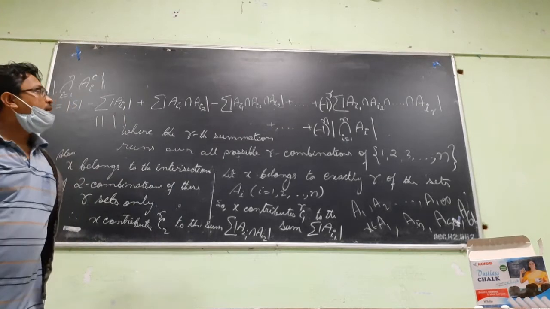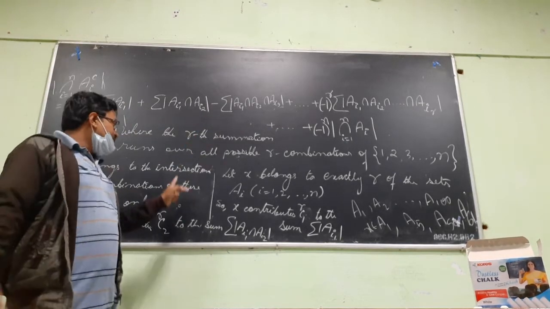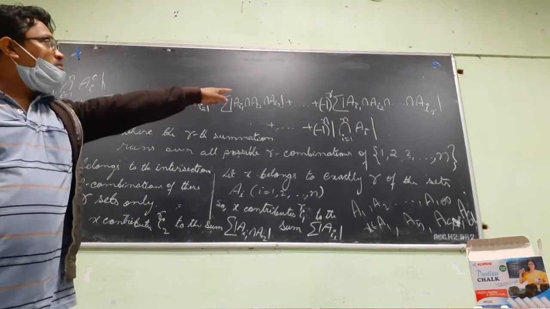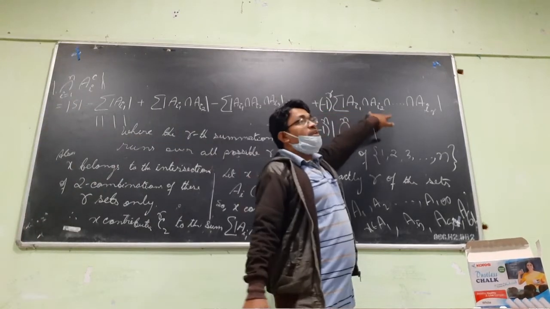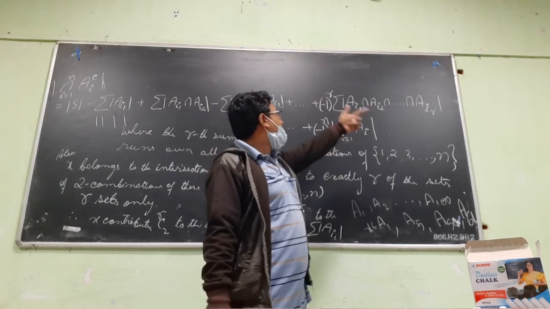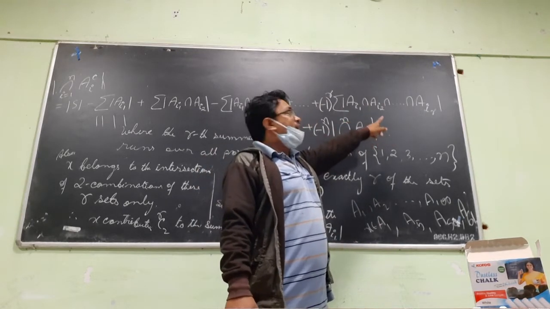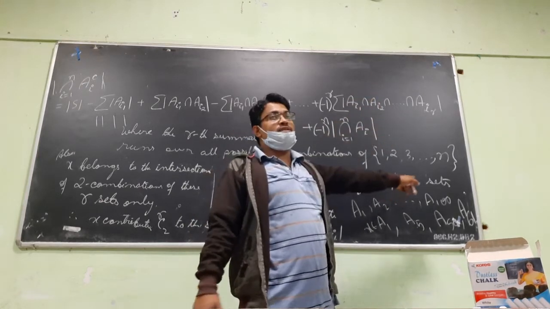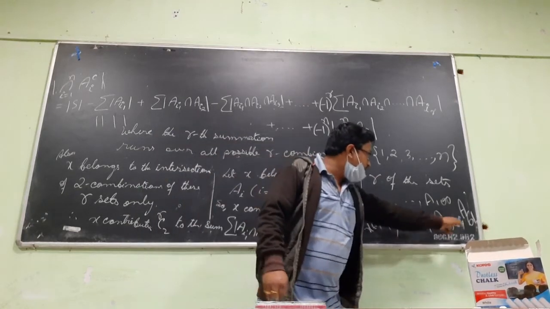Up to which term can this x contribute? It can contribute only up to RCR, the R combinations. After that, when R plus 1 sets are included, x is not there in the R plus 1 set, because x is there in only R of the sets. Suppose x is in four sets.